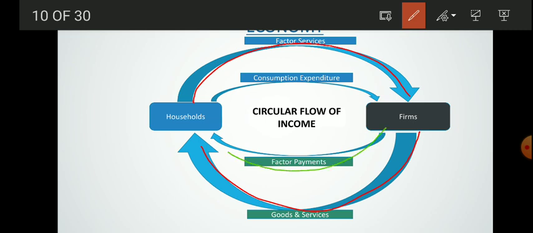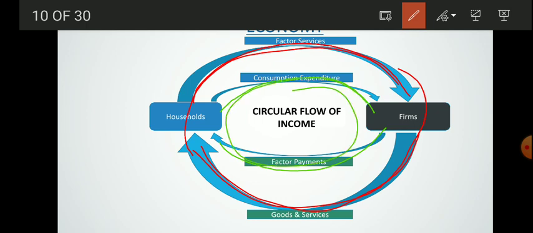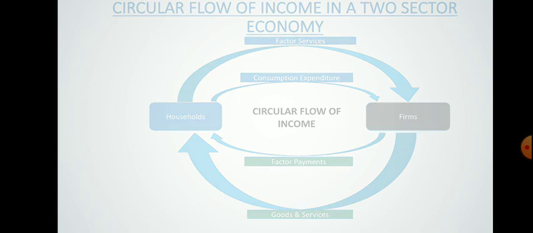This is your inner loop, because you can see this circle is inside, and this red one is outside. So this is the outer loop, and this one is your inner loop. You need to remember that. Let me move to the next slide.